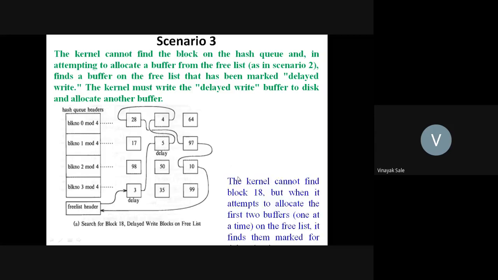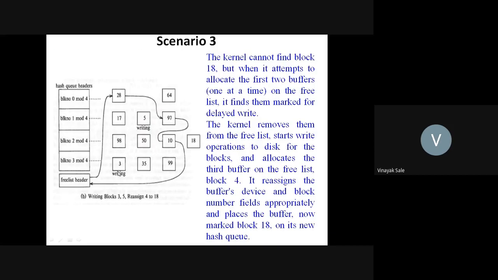See, after execution, 3 is writing, so it is removed from the free list. 5 is writing, it is removed from the free list. The next buffer, number 4, which was present here, is removed from the free list and marked as buffer number 18 and placed at the particular block number.